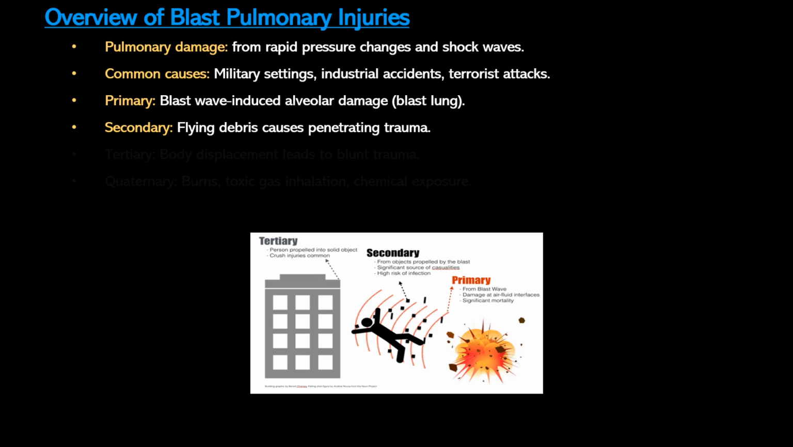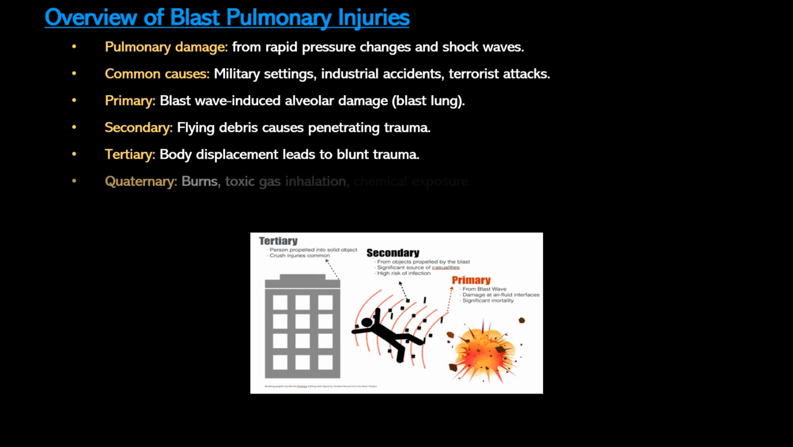Secondary injuries result from flying debris that penetrate the chest, causing conditions like pneumothorax or hemothorax. Tertiary injuries occur when individuals are propelled by the explosion, resulting in blunt trauma, such as rib fractures or pulmonary contusions. And quaternary injuries include burns, inhalation of toxic gases, and exposure to dust or chemicals, all of which can impair respiratory function.